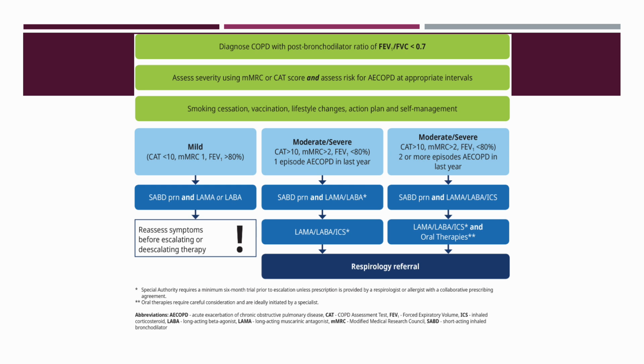Group B patients are treated with dual long-acting bronchodilator therapy using the combination of a LAMA and a LABA. Finally, as the disease progresses, patients are treated with triple therapy, which includes the addition of an inhaled corticosteroid. Throughout all stages, patients should always have access to a rescue inhaler, which is our short-acting bronchodilator, such as albuterol.